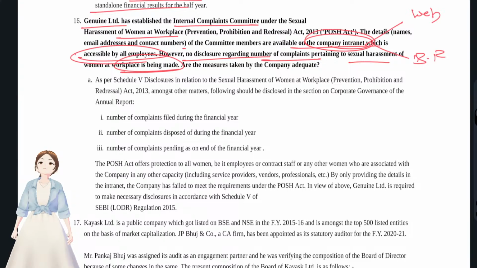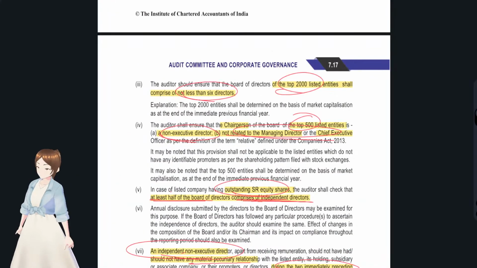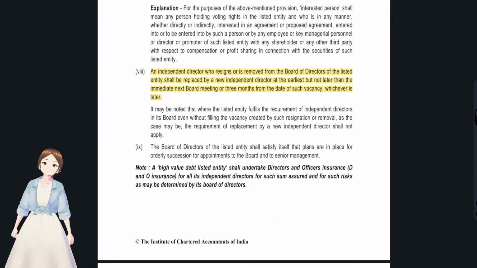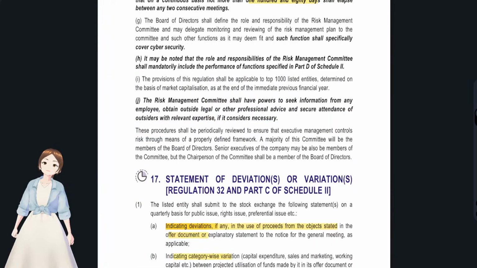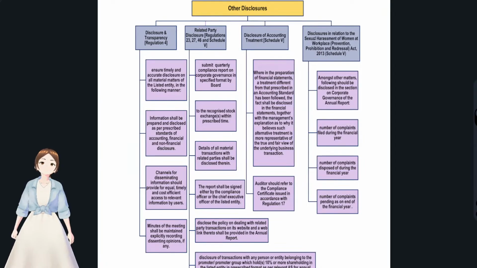What all things do they have to disclose? You see, the number of complaints that have been filed, the number of complaints they have disposed of in that year, and the number of complaints that were still pending. We'll see that in our study material. The last one, a diagram would be there, right? This is actually the last point. Yes, here you see disclosures in relation to the harassment of women, that is, the number of complaints that were filed during the financial year, that were disposed of, and that were pending as on the end of the financial year. You have to disclose.